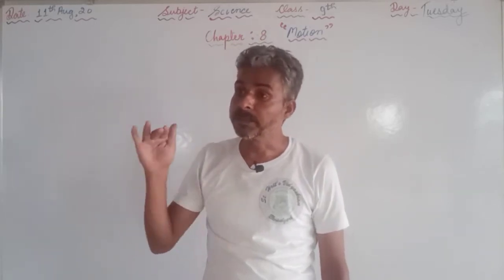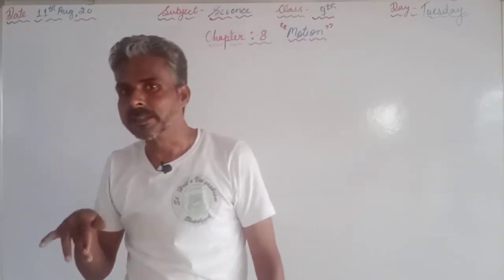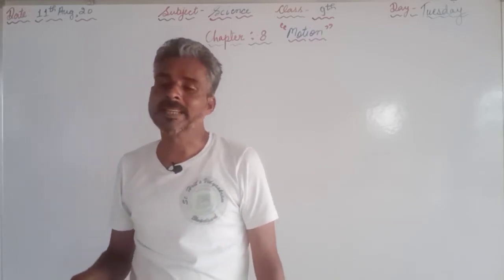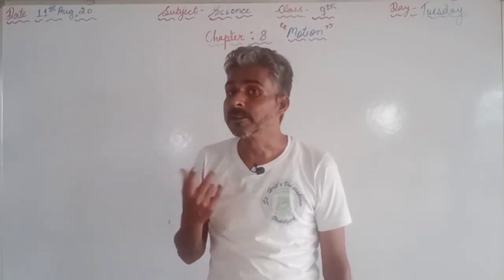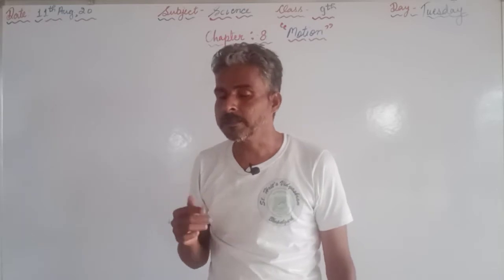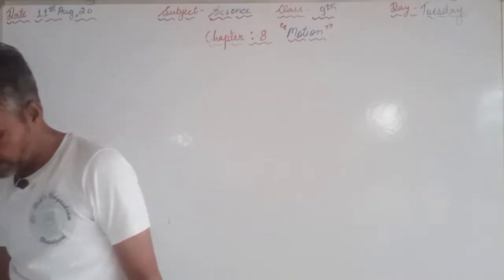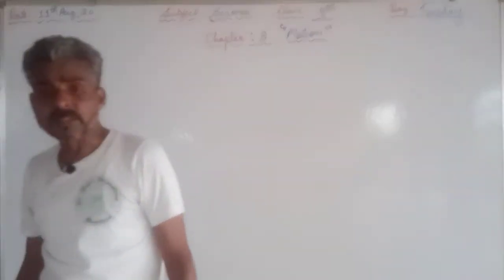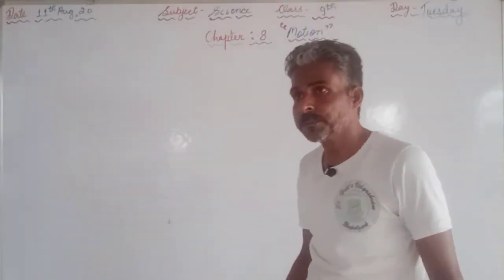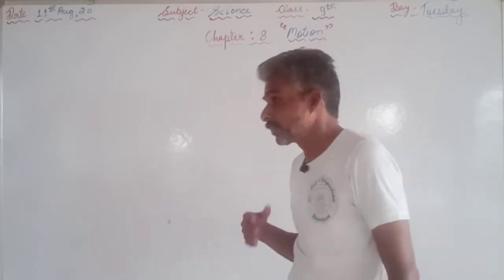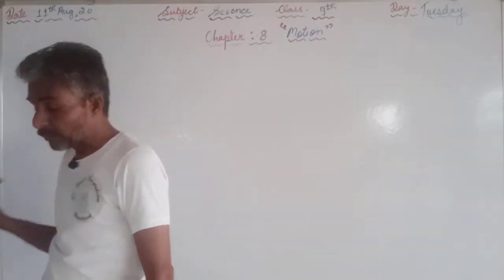When the speed is going down, it is decreasing, and in that case we can say that the object is under retardation, or under negative acceleration. These are the points we have discussed already. We have also discussed uniform motion, non-uniform motion, and the graphs, the distance-time graph as well as the velocity-time graph.